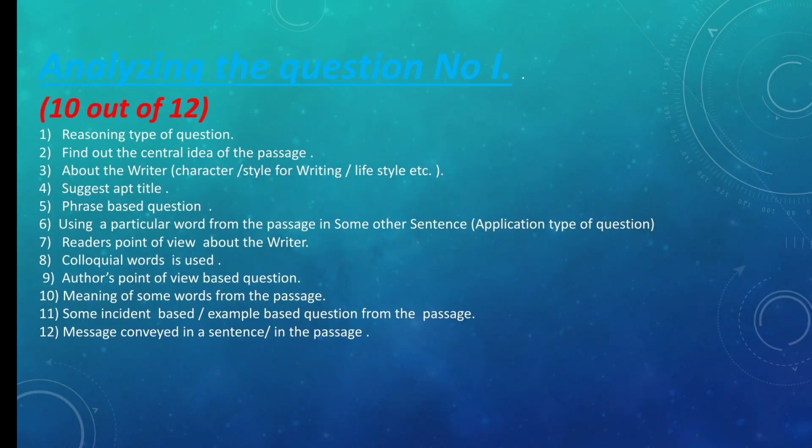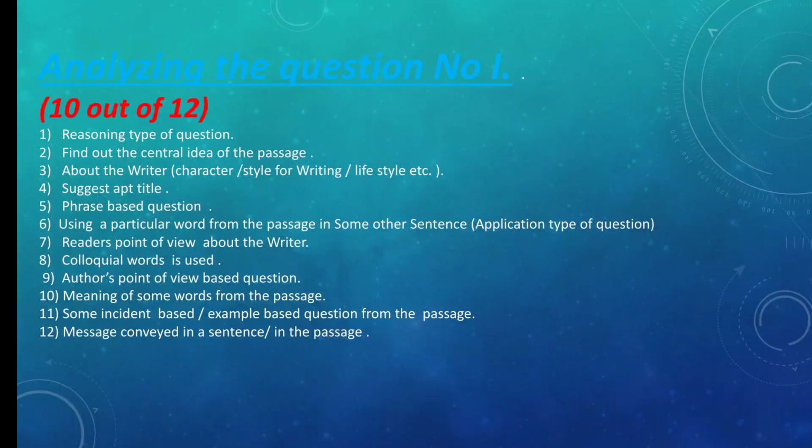Now here what the author wants to convey or the writer wants to convey, that type of question can also come up. Next is question 10. It is meaning of some word from the phrase. Some word has been given from the passage and you have to select the right meaning of that particular word from the passage.